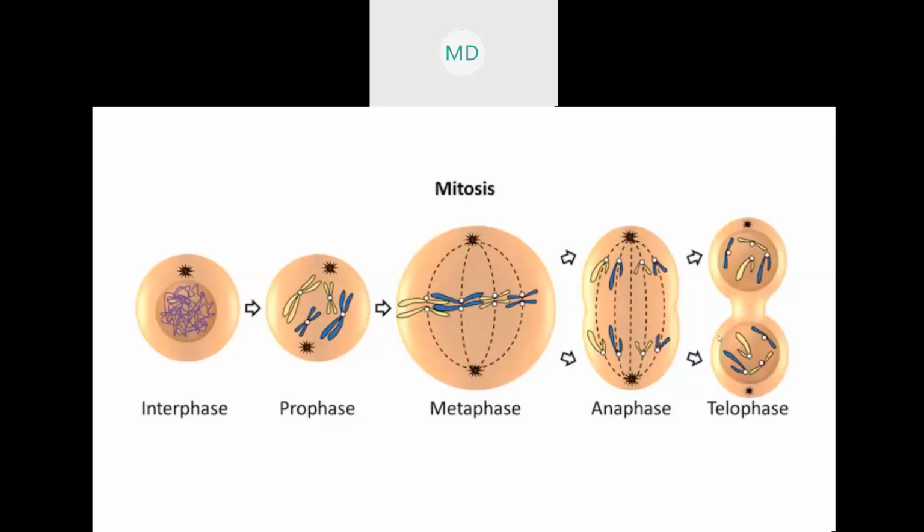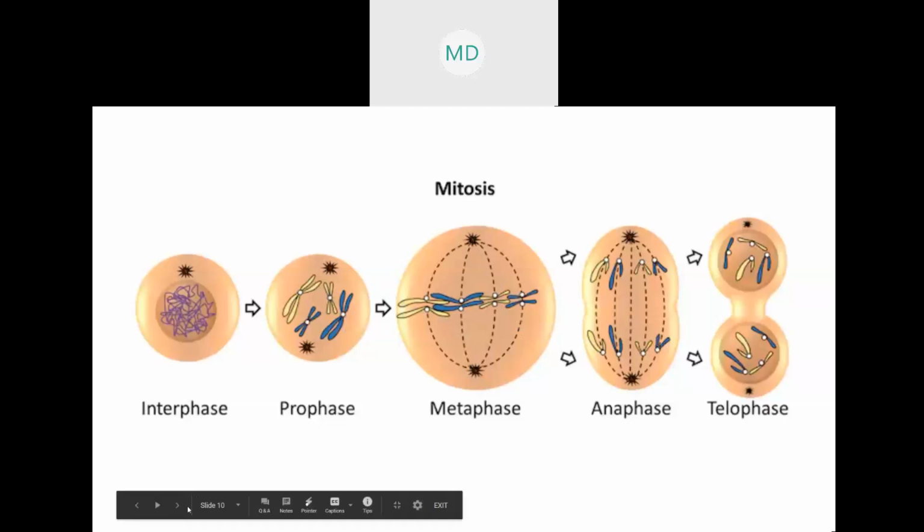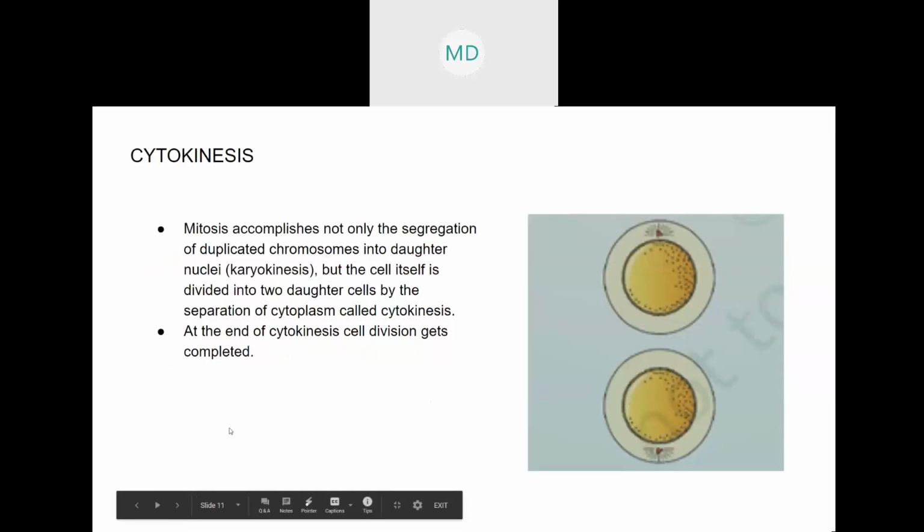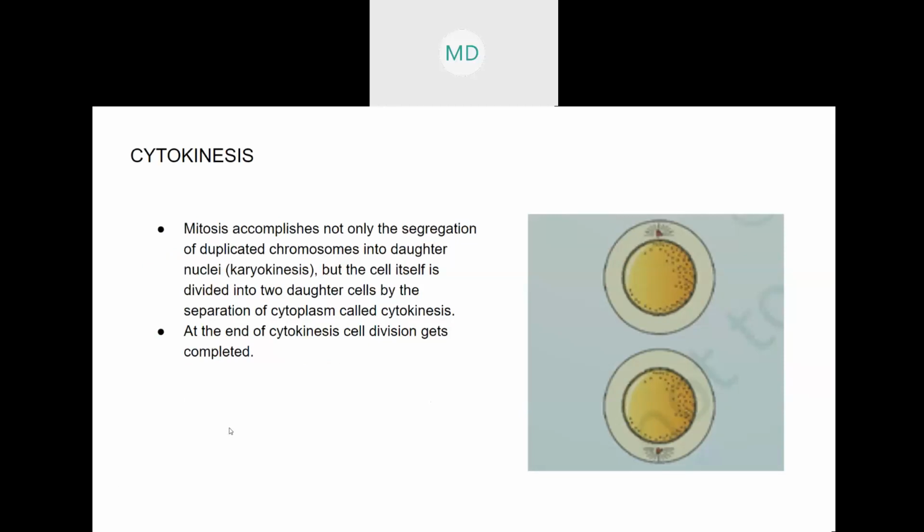Okay, so don't follow this diagram. I have not noticed it yet, but this is not a proper diagram. You just follow the earlier one. Earlier one is fine. So now karyokinesis is done. That is the nucleus. It is completely divided.